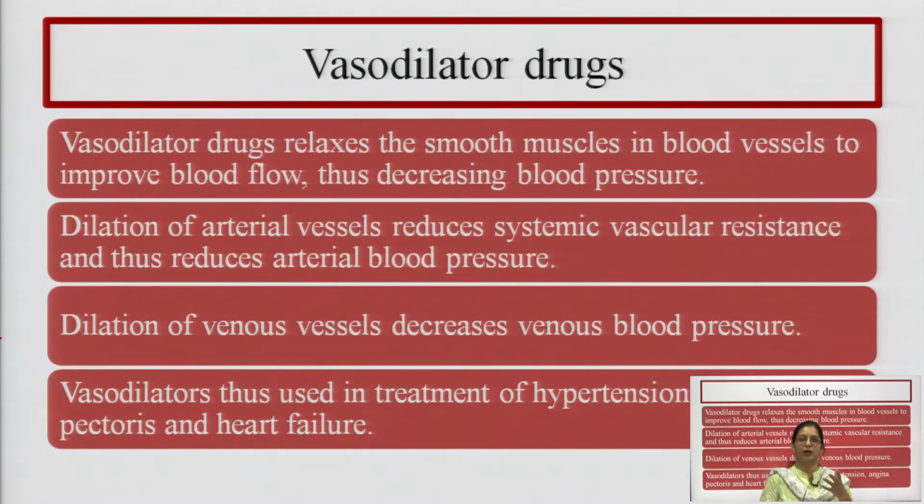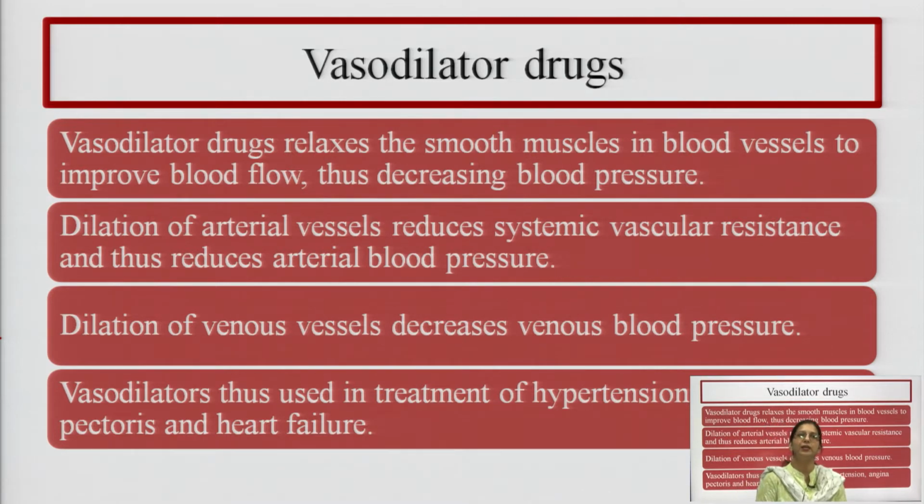Angina pectoris, we have discussed that angina is causing pain in the chest due to ischemic heart disease. What is ischemia? Ischemia is when the oxygen demand is more and supply is less. So, this is angina pectoris, and vasodilators are used in the treatment of angina pectoris and in the treatment of heart failure.